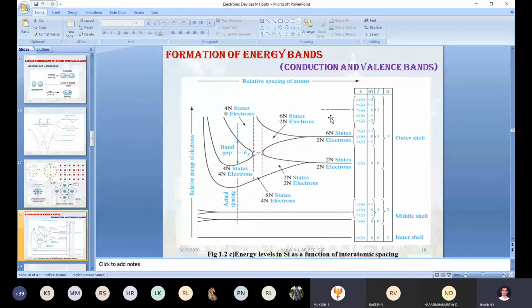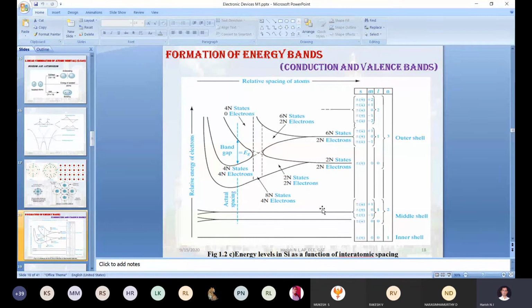3p and 3s, sir. Compared to the others, 3s and 3p will start interacting soon. Can you tell me the reason for that? Outermost, sir. Exactly, correct. How many orbits are there in the silicon? There are 3 orbits. The first orbit and second orbit are very closely bound compared to the outermost orbit in the silicon.